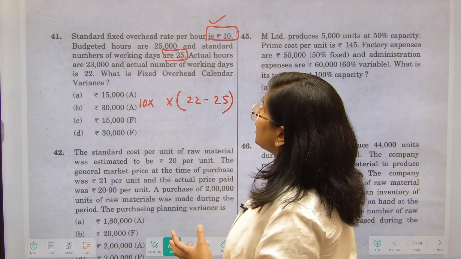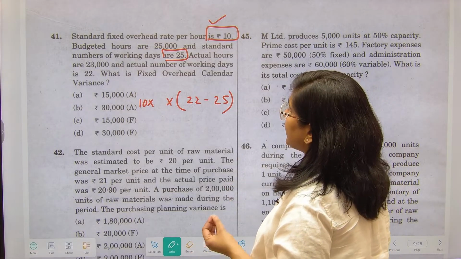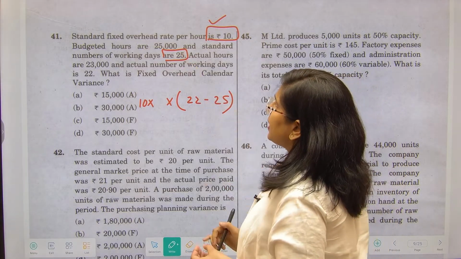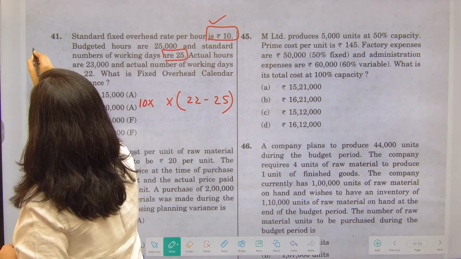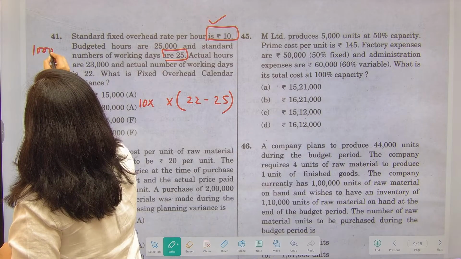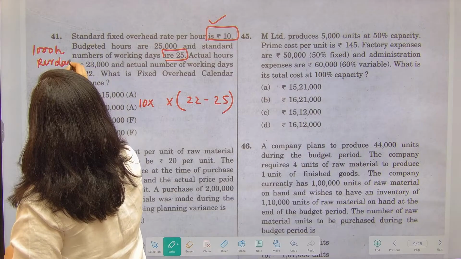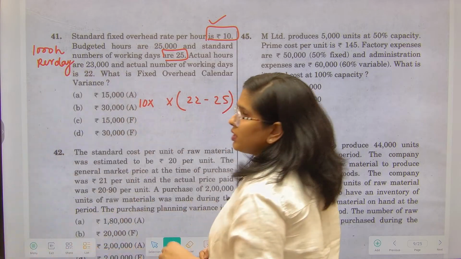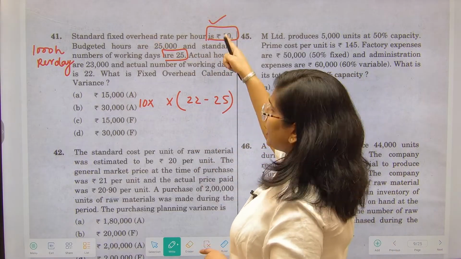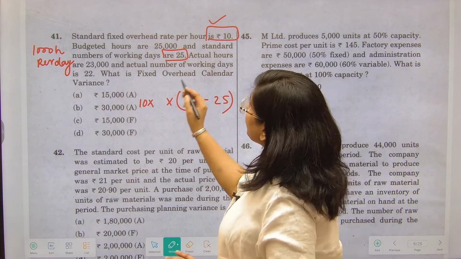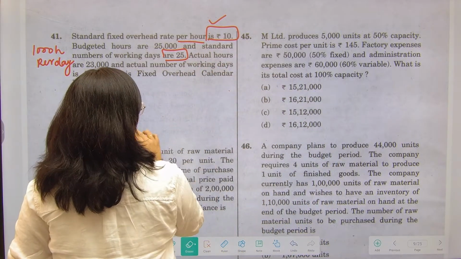Fine. So उतने दिनों में कितना काम हुआ क्या? What is the difference in the what you can say days? So budgeted hours are given at 25,000 and the standard number of working days is 25. So that means, can I say that 1000 hours per day is the budgeted thing? Right? So now why the variance has came? Standard fixed overhead rate is 10 rupees multiplied by per hour rate it is. So I am going to multiply it with 1000 hours which is